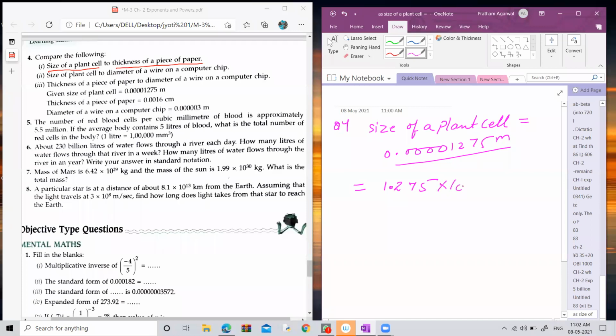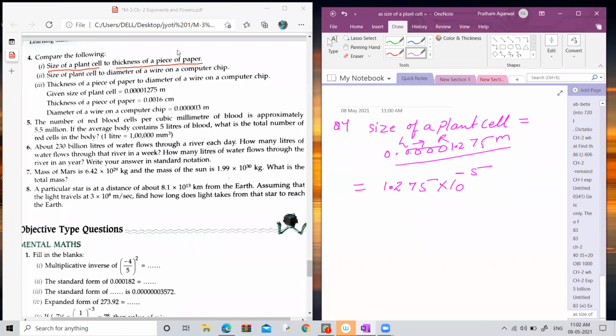Now it's time to write the power. Here you are shifting the decimal from left to right, so the power is negative. How many steps do you have to move from left to right if you want to put the decimal over here? Just count the steps: 1, 2, 3, 4, 5. So it is 10 to the power minus 5. Very good, Harshita, Priyanshi, all of you, you are replying very well. So the standard form of the size of a plant cell is 1.275 into 10 to the power minus 5.